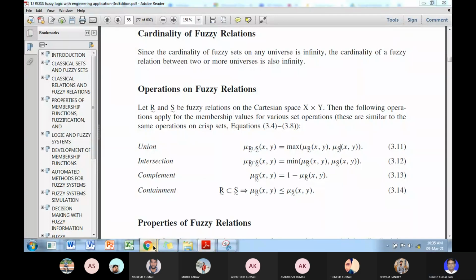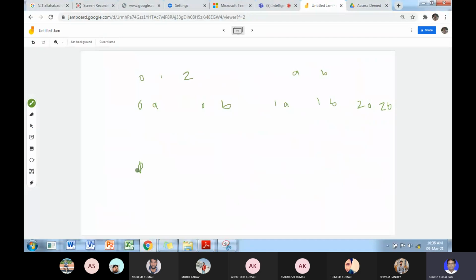Suppose R equals X cross Y, or you can say A is a fuzzy set with universe of discourse X, and B is a fuzzy set with universe of discourse Y. Then the relationship between A and B is given as A cross B.